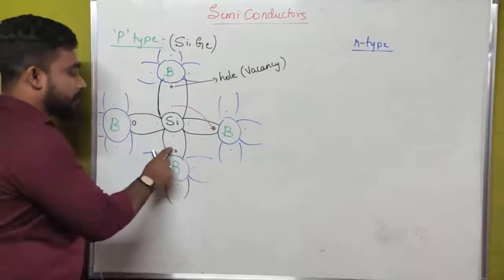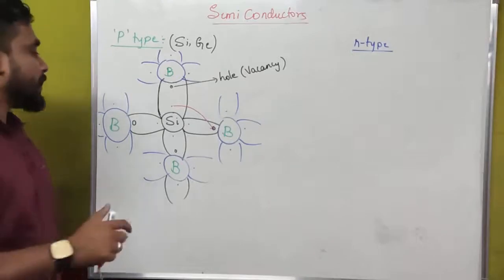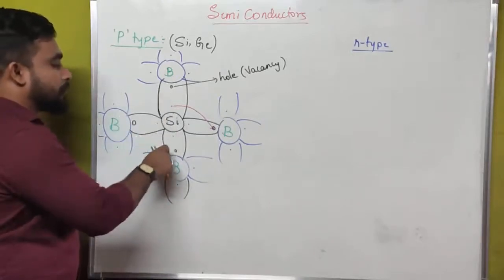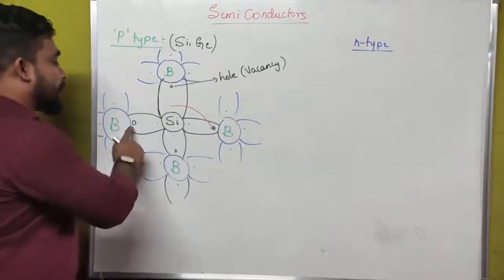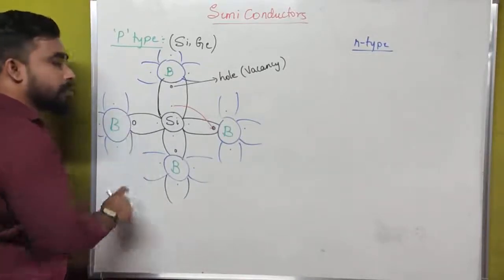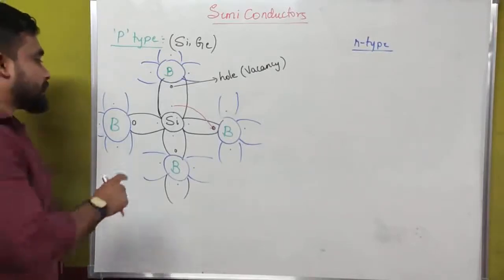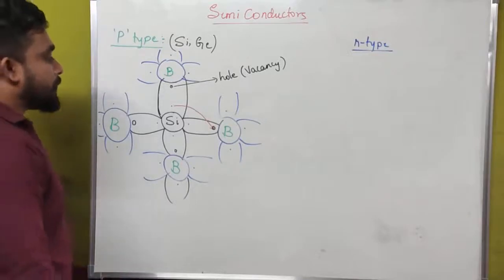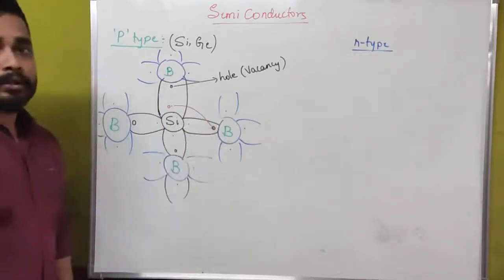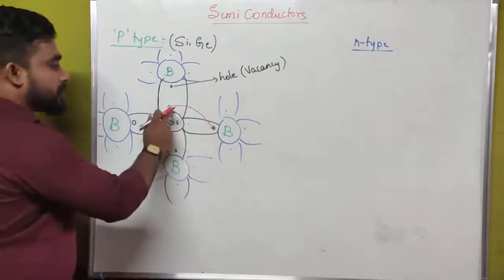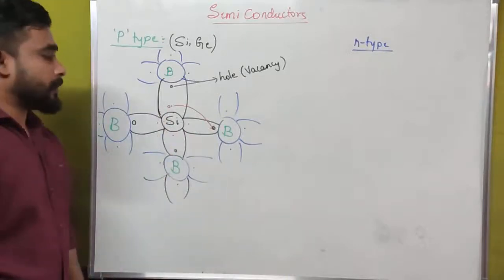Here I have drawn it large for the concept of understanding. If you want to understand, then we have to draw a bigger hole. That's why I have drawn a big hole here. Actually, this is approximately equal to the size of an electron only. The hole should be equal to the size of an electron, and here we will get a vacancy once it jumps to occupy another vacancy.